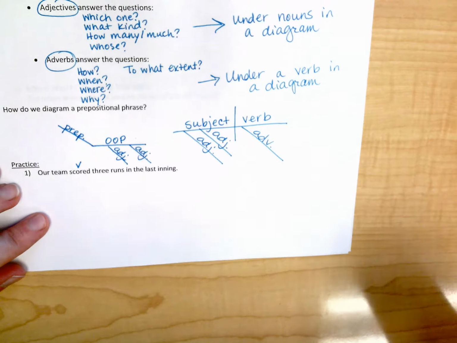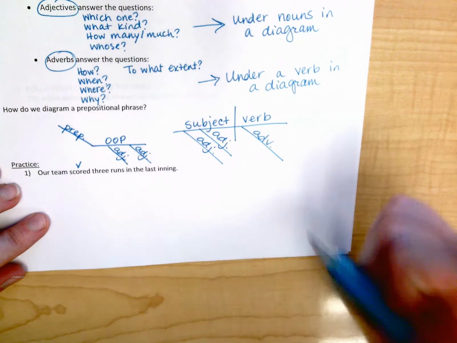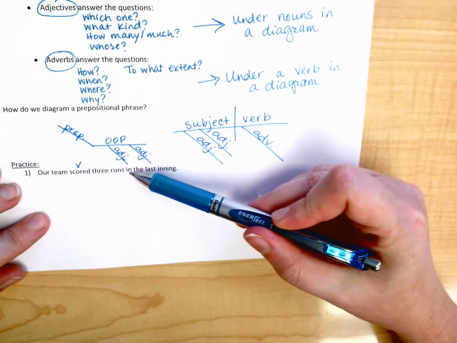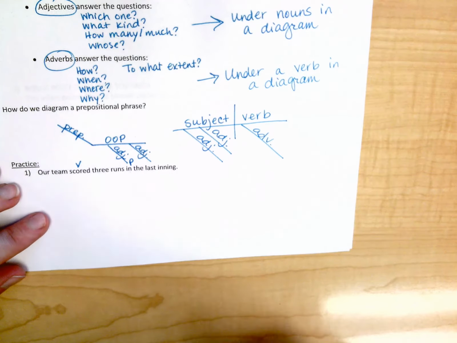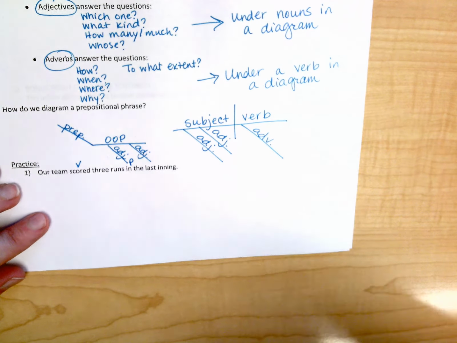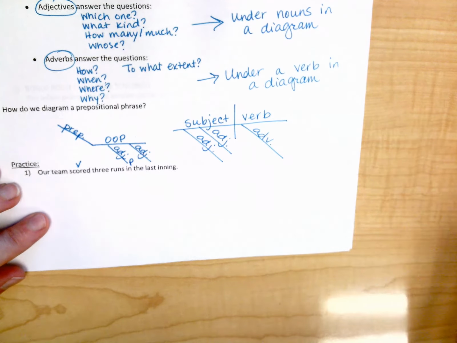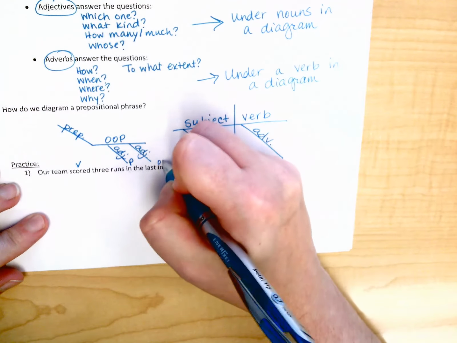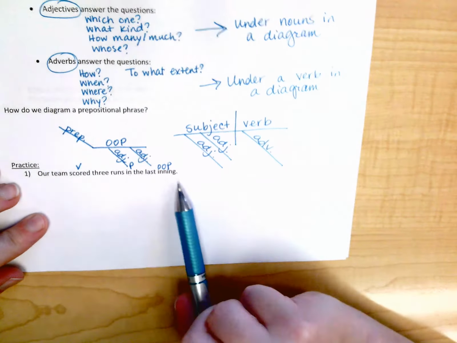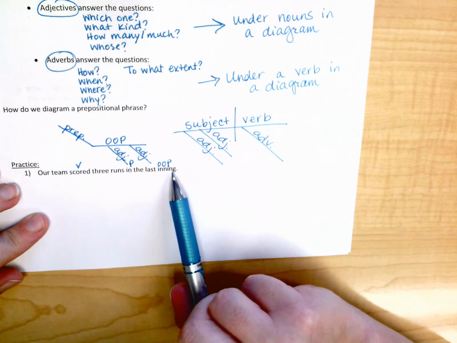So, I'm going to see that in this sentence, I have the preposition in. So I know that starts my prepositional phrase. Now I need to find the word that ends my prepositional phrase. So that's going to be inning. So, inning is the last word in my prepositional phrase.